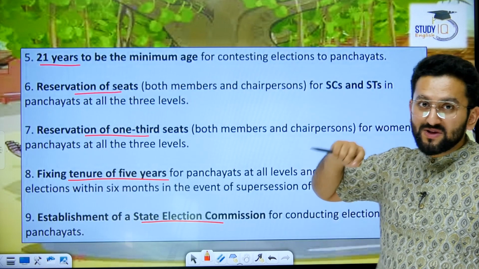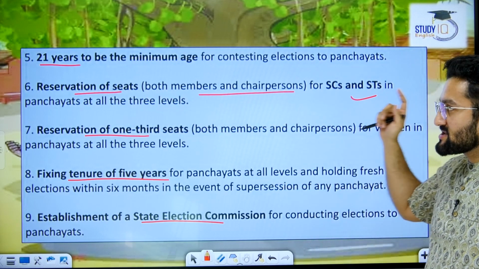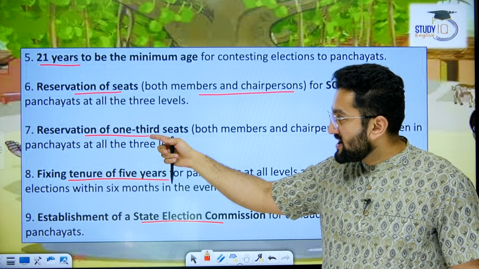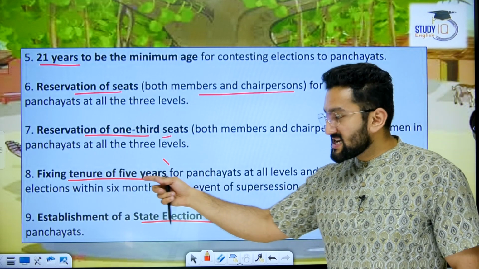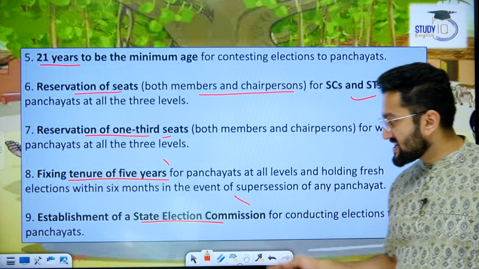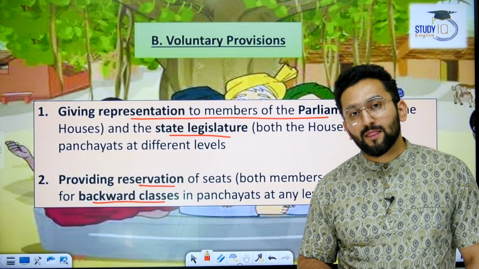21 years to be the minimum age, reservation of seats both for the members of SCs and STs at all 3 levels, reservation of 1/3 seats for women, we also discussed in previous class, fixing tenure 5 years, establishing state election commission. So these are mandatory provisions, okay?